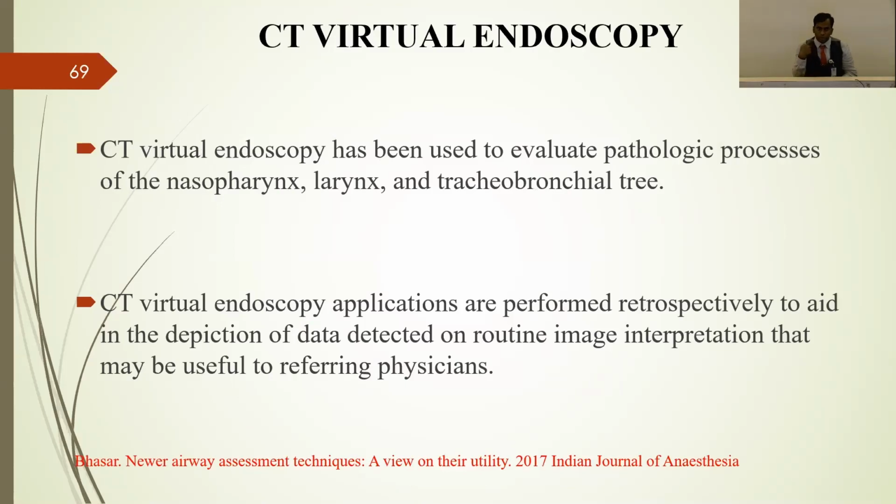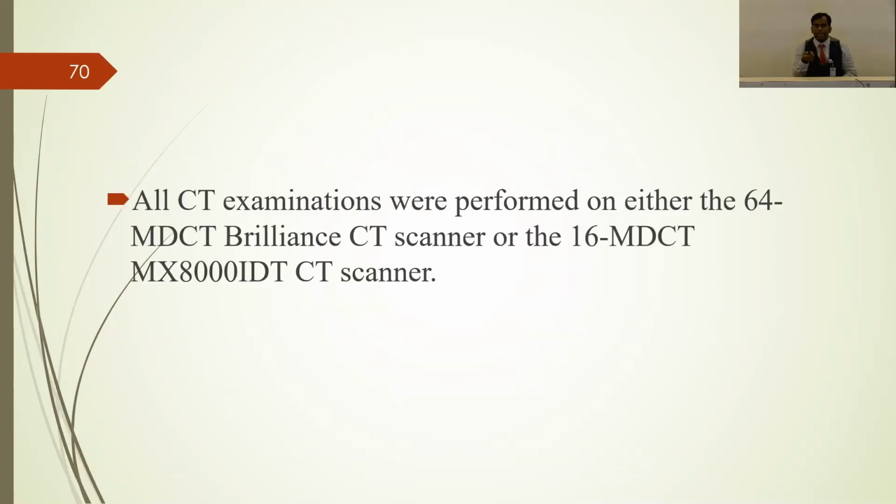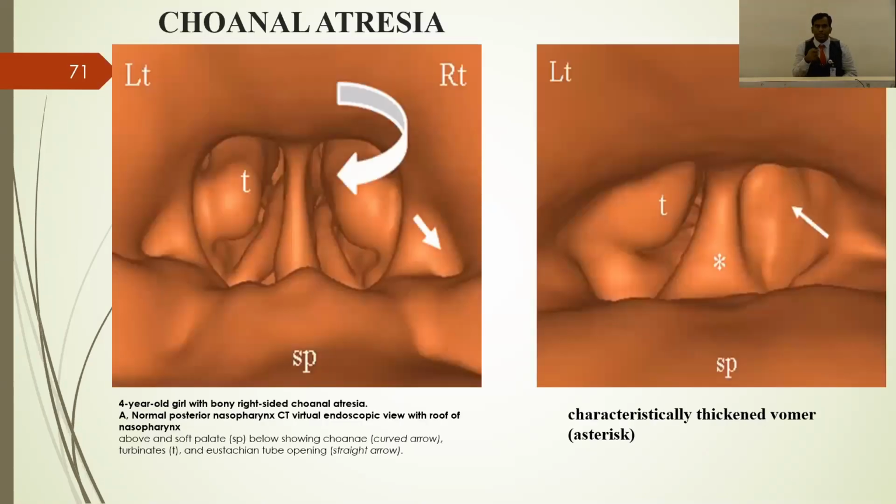Then coming to CT virtual endoscopy. You are using a CT scan for the imaging and making it a virtual look like endoscopy images. So the same image you can see here. That is why you can assess the nasopharynx, larynx, and tracheobronchial tree, and Dr. Bhaskar has very well narrated this in a 2017 IJA article, so you can go through it. They have used a 16 slice or 64 slice CT scanner.